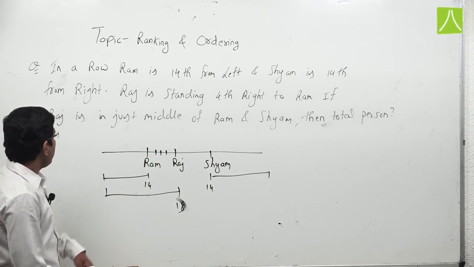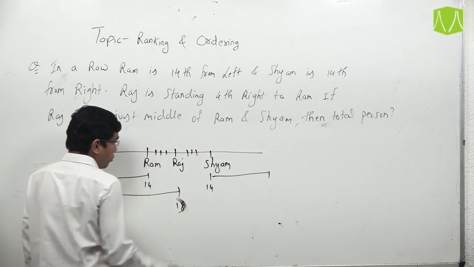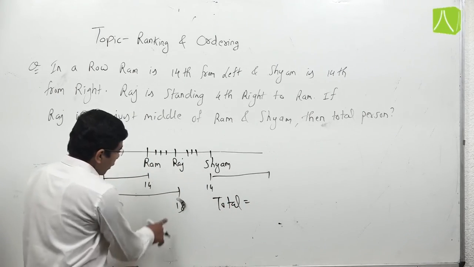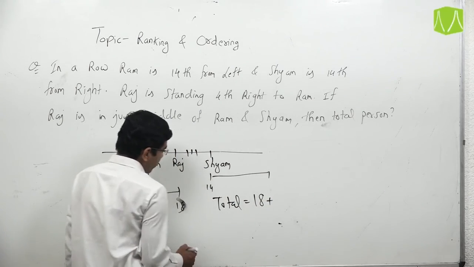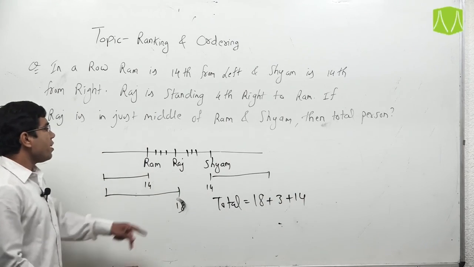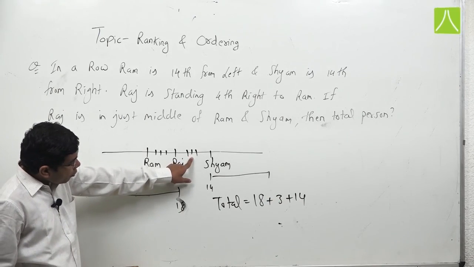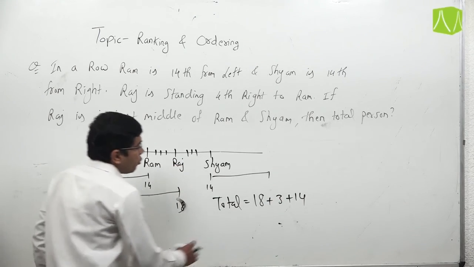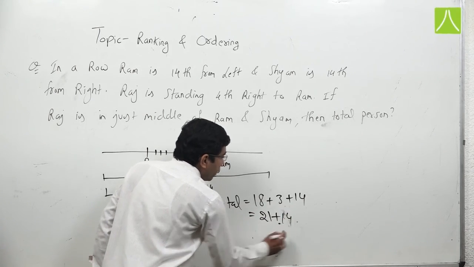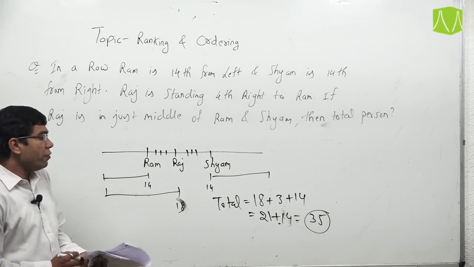According to the question, Raj is just in the middle of Ram and Shyam. So if there are 3 persons on one side, there should also be 3 persons on the other. So the total persons are 18 plus 3 plus 14. 18 plus 3 is 21, and 21 plus 14 gives the total number of students as 35 in this row.